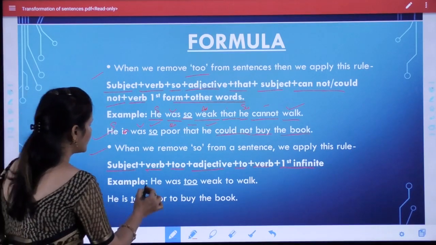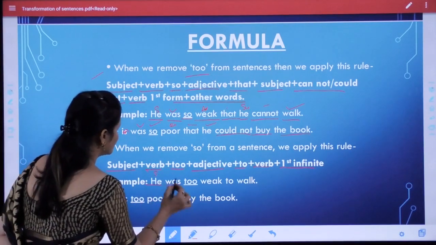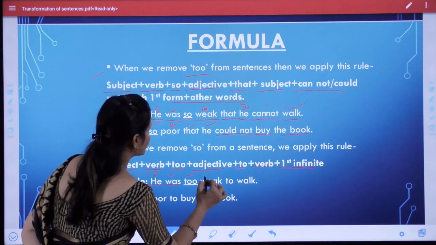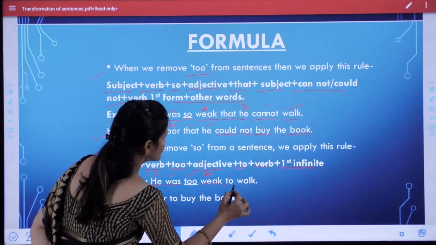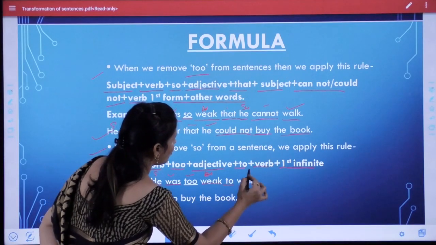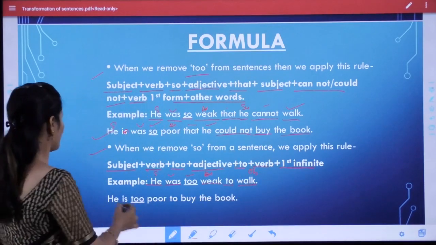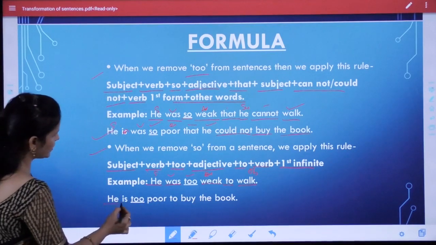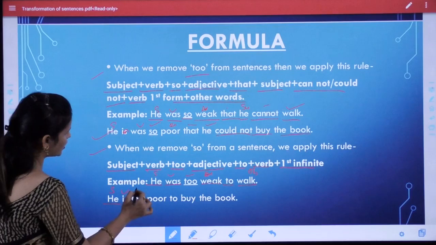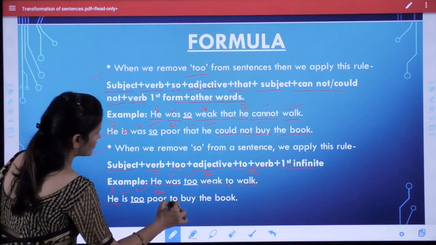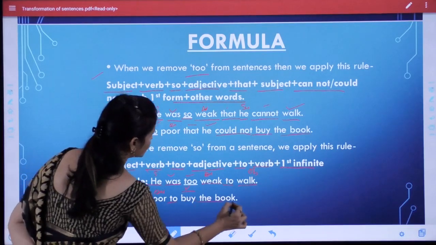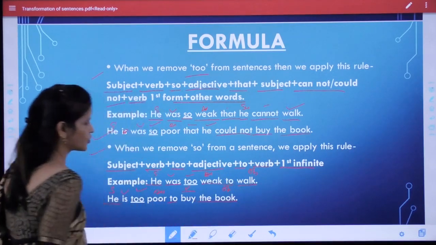Okay, for example, "he" is the subject, "is" is the verb, then we use "too", then the adjective, then "to", and then verb and object: He is too poor to buy the book. Here we find "he" is the subject, "is" the verb, "too", the adjective, and then "to", and then "buy", the verb, and "the book", the object. Okay, student.